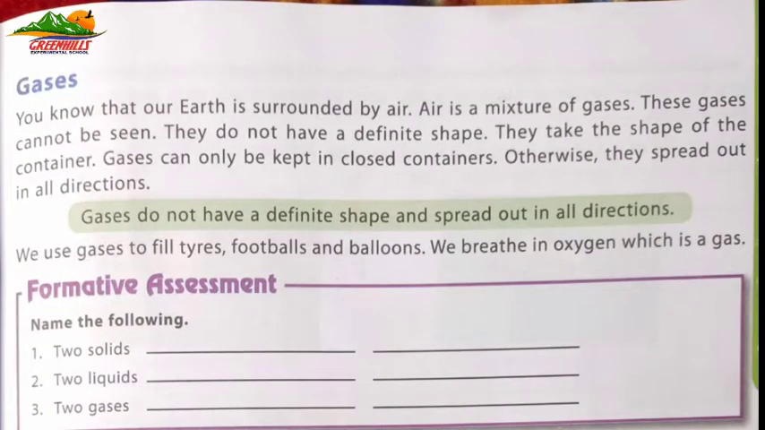Gases. You know that our earth is surrounded by air. Air is a mixture of gases. These gases cannot be seen. They do not have a definite shape. They take the shape of the container. Gases can only be kept in closed containers. Otherwise, they spread out in all directions. So, gases do not have a definite shape and spread out in all directions.